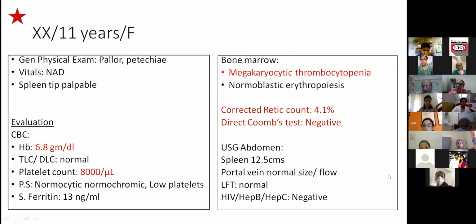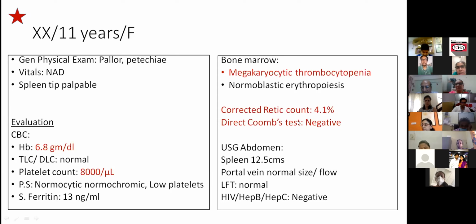Definitely, I fully agree with sir. That was one of the reasons why the marrow was done. And she had repeated episodes of epistaxis. So at that point, either there is a diagnosis other than ITP, or it is just related to blood loss.